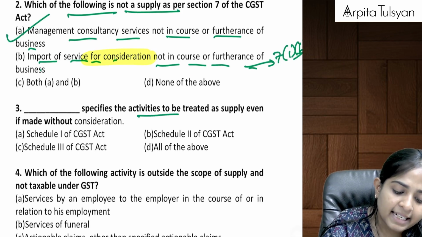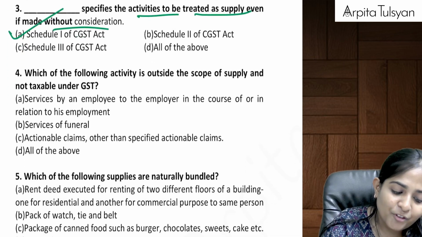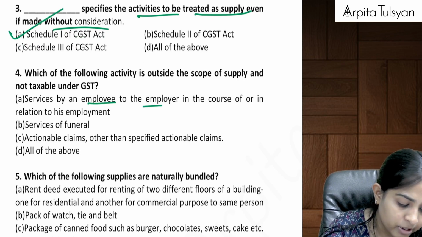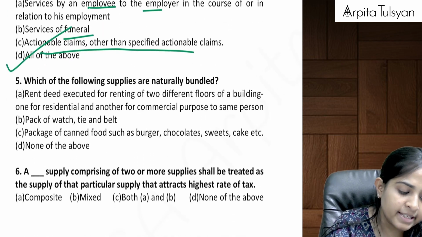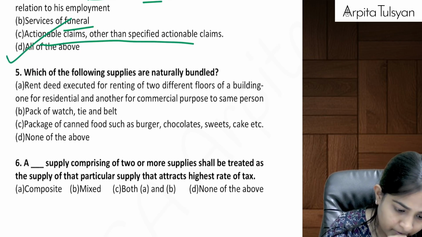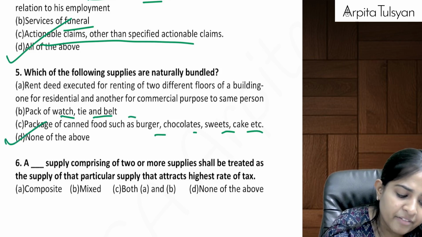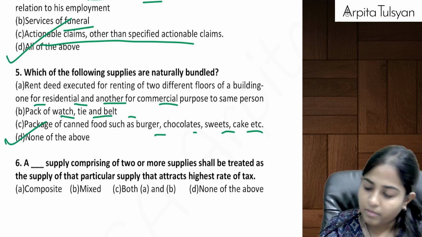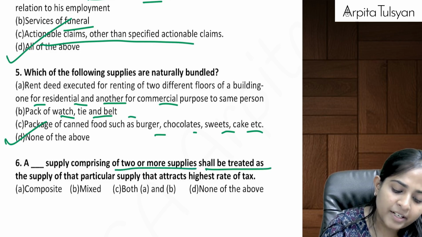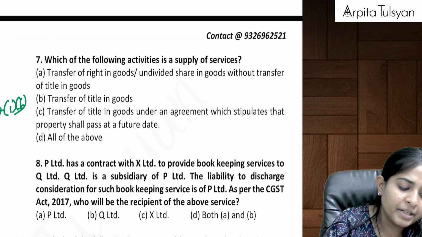Dash specifies the activities to be treated as supply even if it is made without consideration. Schedule 1. Which of the following activities outside the scope of supply not taxable? Employee, employer, funeral, actionable. All of the above. D is the correct answer. Which of the following supplies are naturally bundled? None of the above. Na? Everything can be given separately. None of the above. Then a dash supply comprising of two or more supplies shall be treated as the supply of that particular supply that attracts the highest rate. Highest rate comes in mixed supply.